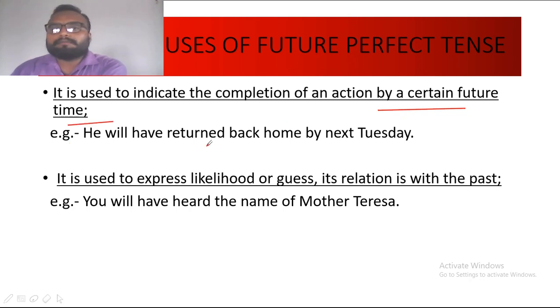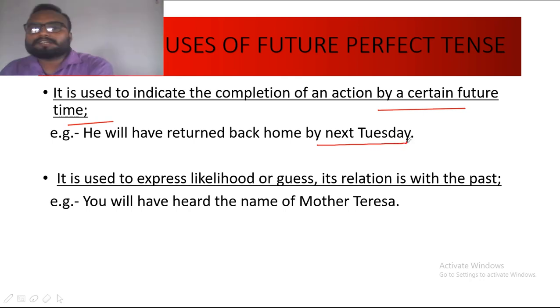He will have returned back home by next Tuesday. Next Tuesday refers to the future time. So the action of him, he is the subject over here, returning back home will be completed by next Tuesday, and therefore it will take future perfect tense.